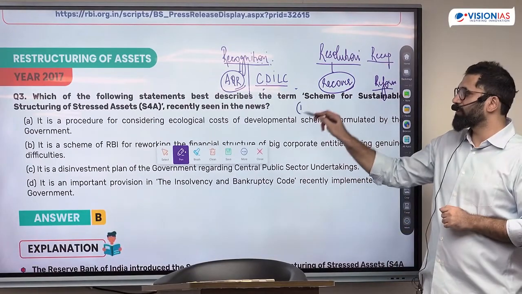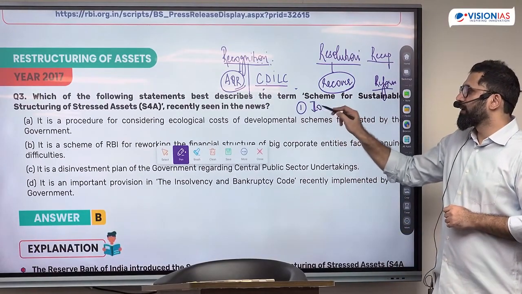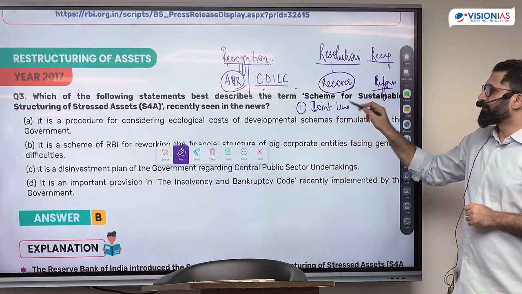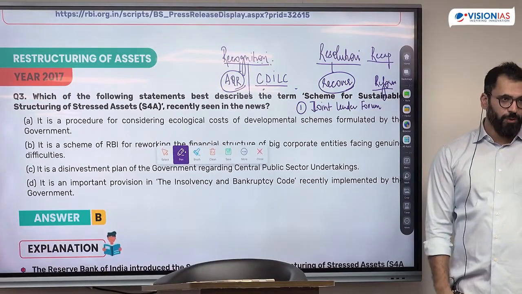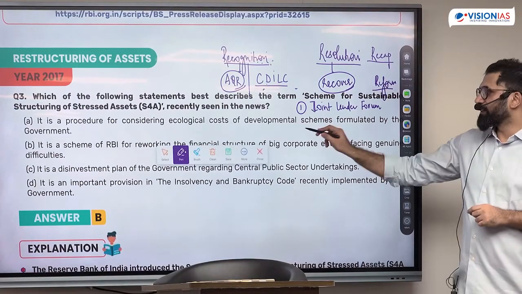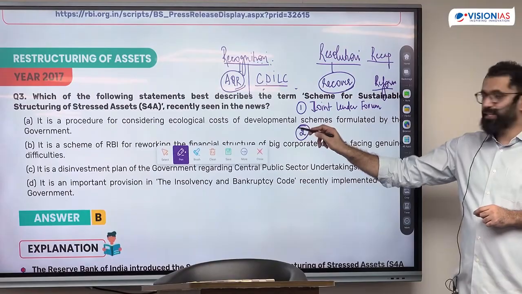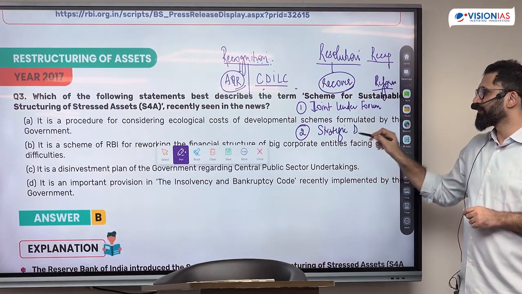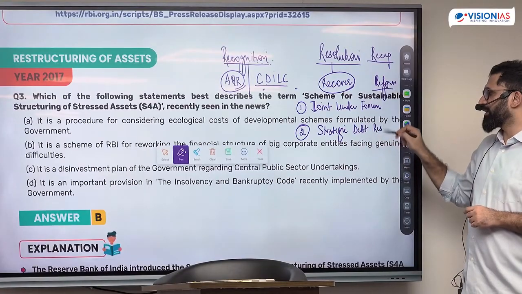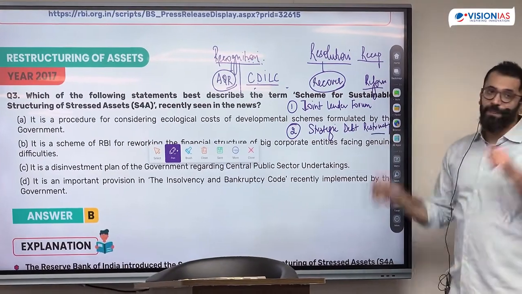The first such scheme in 2015 was called the Joint Lender Forum. This was one scheme for restructuring. The second scheme for restructuring in 2016 was called Strategic Debt Restructuring. Understand, a very interesting thing happened here.